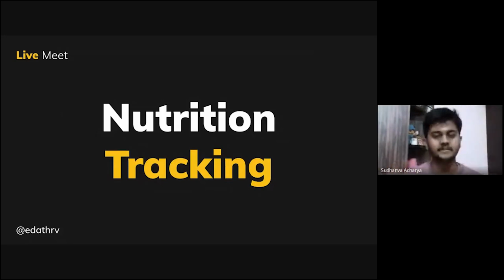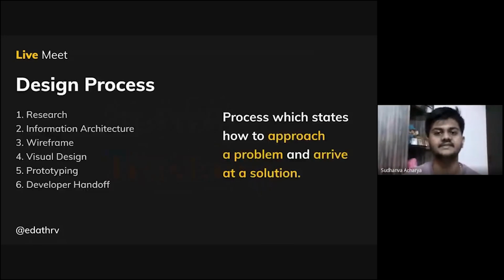So there is some process in between. That process is called a design process. A design process is nothing but a process which states how to approach a problem and to arrive at the solution. There are 6 steps involved in the design process. One is research, information architecture, wireframe, visual design, prototyping, and developer handoff.